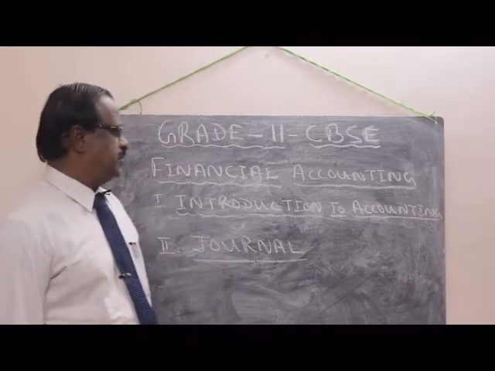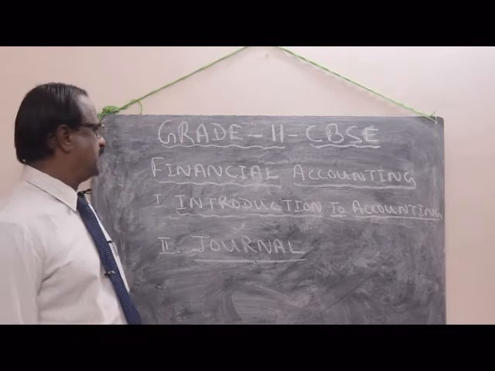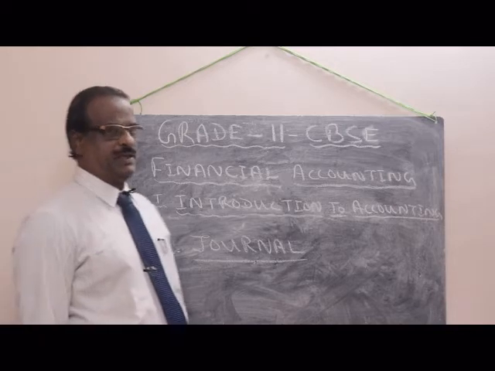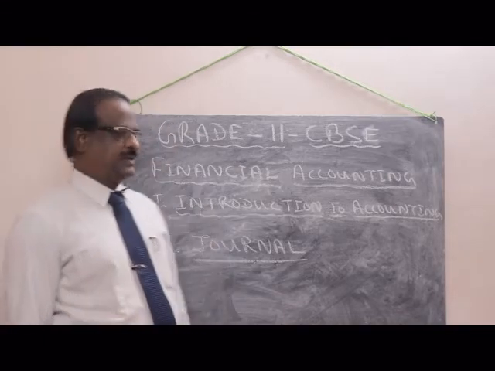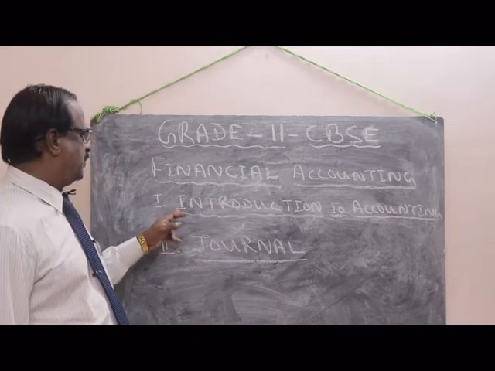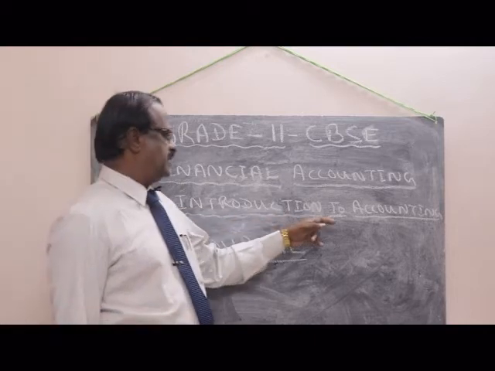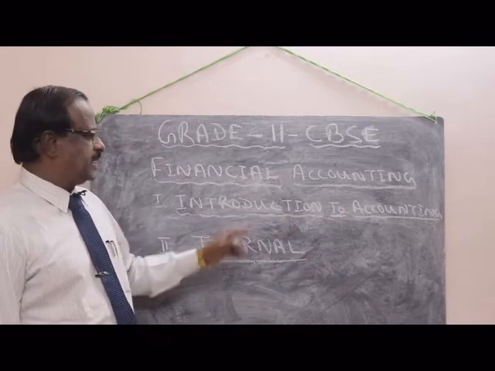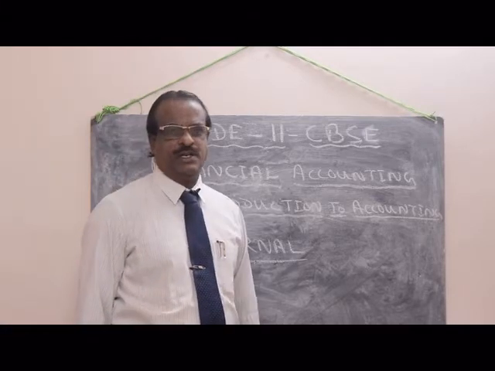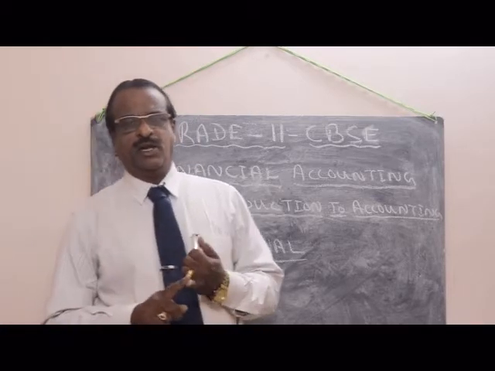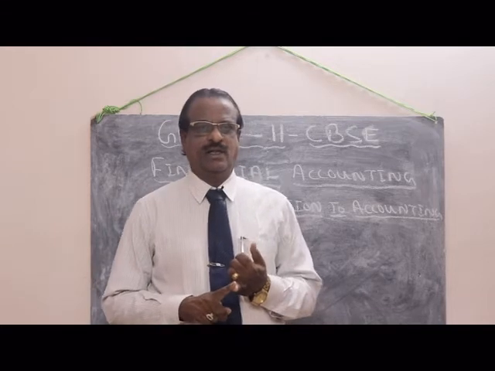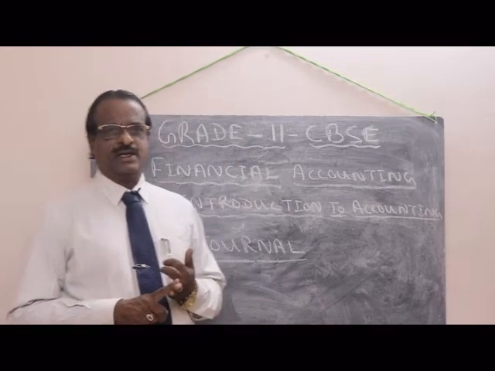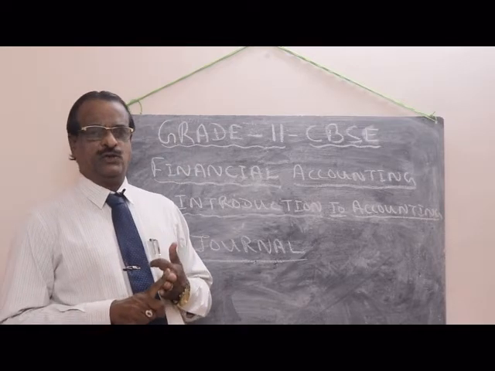Today we are going to learn Financial Accounting, Grade 11 CBSE. Last class we had completed Introduction to Accounting. In that chapter we had completed the meaning of accounting, definition of accounting, and characteristics of accounting.